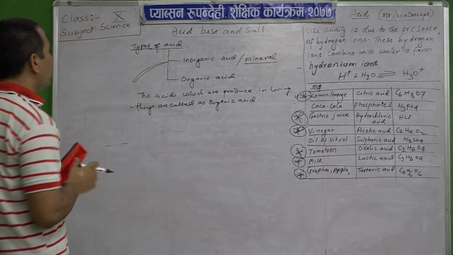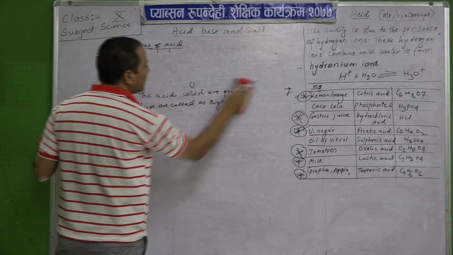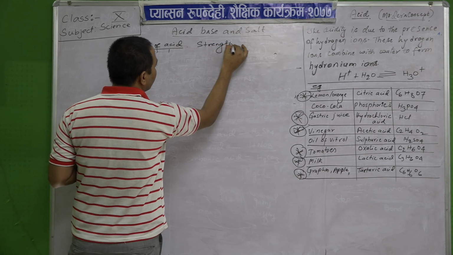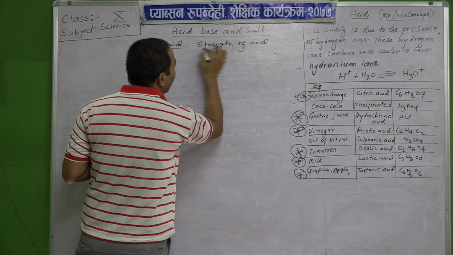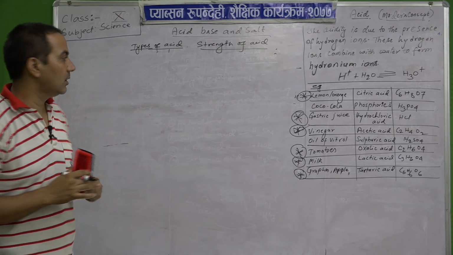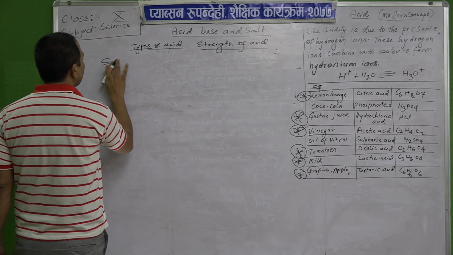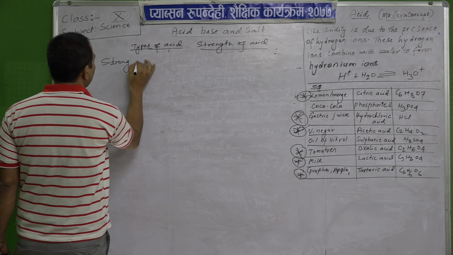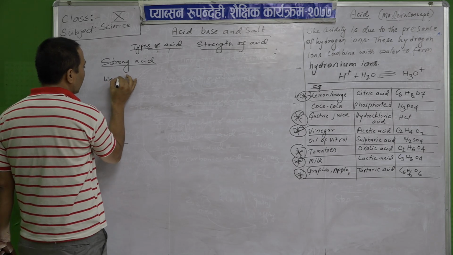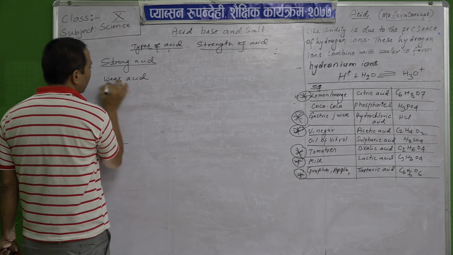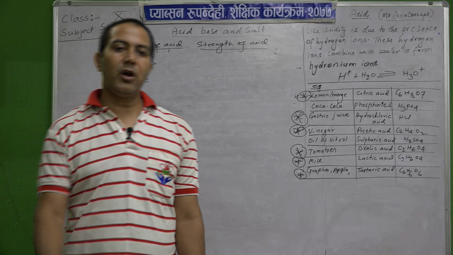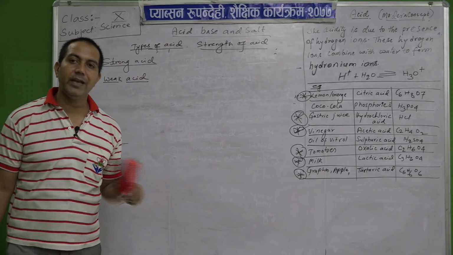Now comes another division of acids, types of acids according to the strength of acids. According to the strength of acids, acids are again classified into two types: strong acids and weak acids. Okay, strong acids and weak acids. So what are strong acids and what are weak acids?